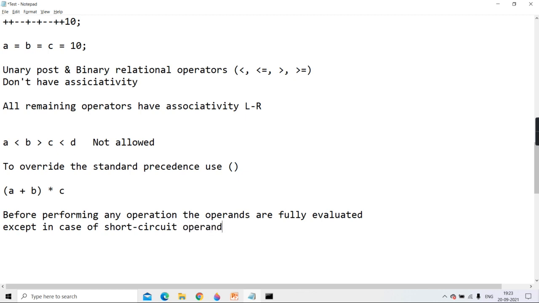Short circuit operators means they are called logical operators, the logical AND and OR, and the ternary conditional operator, question mark, colon. Only in these two cases are the operands not fully evaluated. In all remaining cases the operands are fully evaluated.